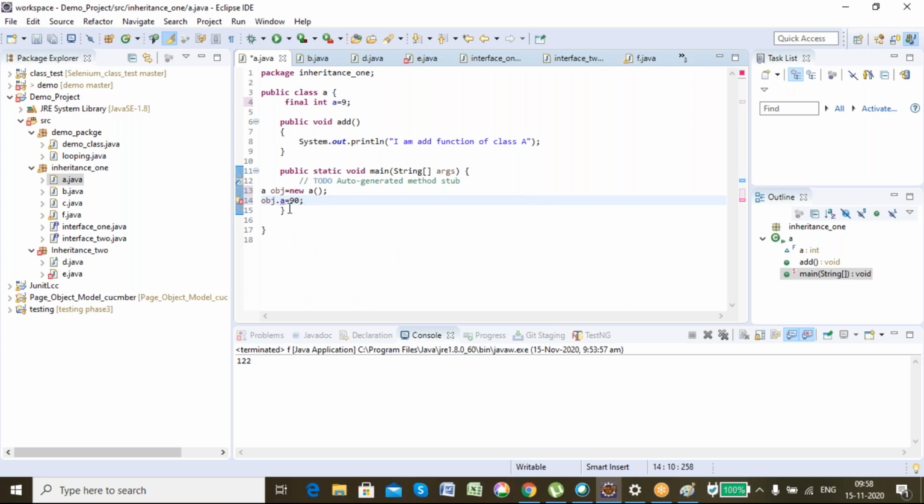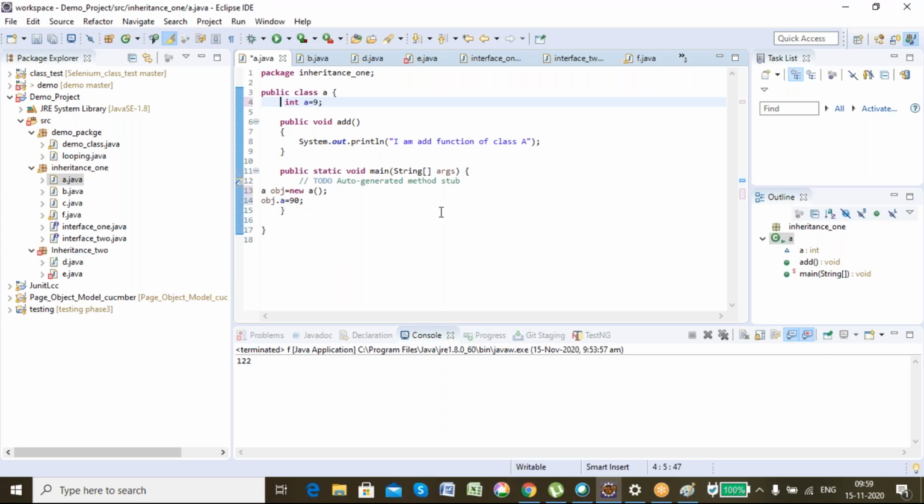See, here it is throwing me an error because I have declared A as final. So I cannot change its value elsewhere. It's permanently 9 forever. It cannot be changed elsewhere in the program. But if I just remove the final keyword, you see I am able to change its value.